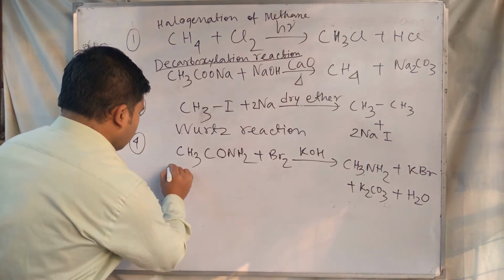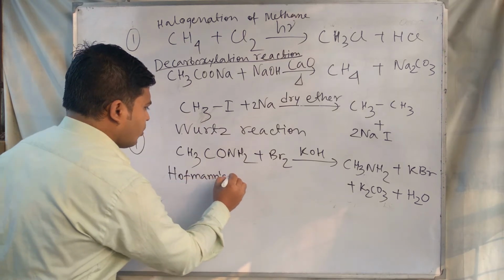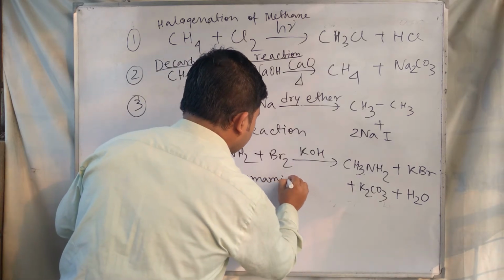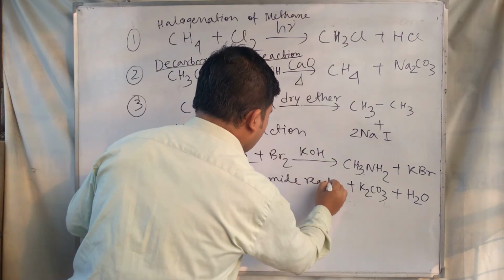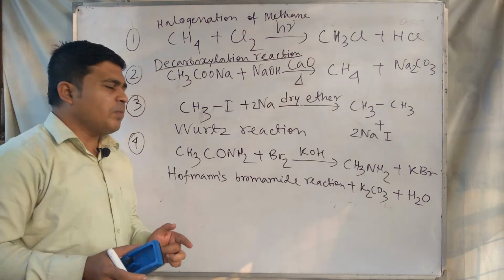This is called Hofmann's bromamide reaction. So these are some organic chemical reactions.